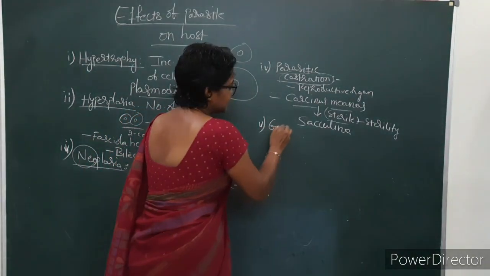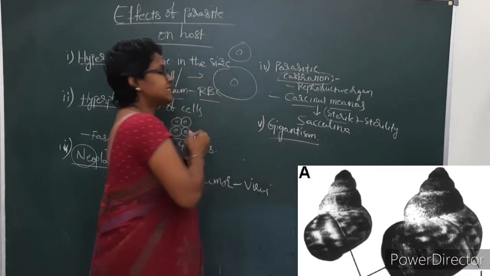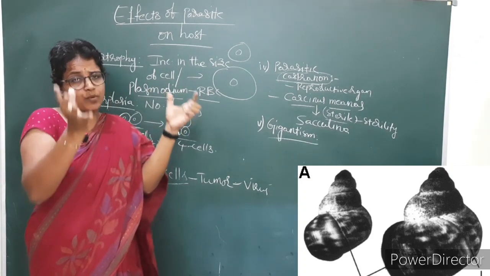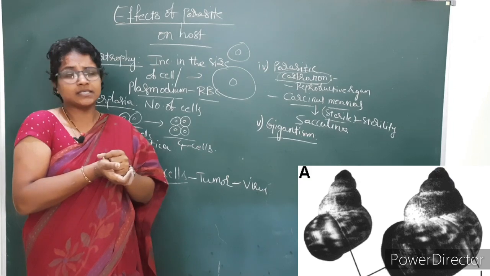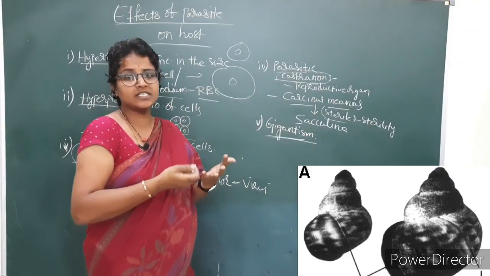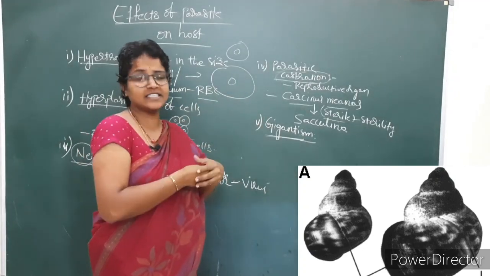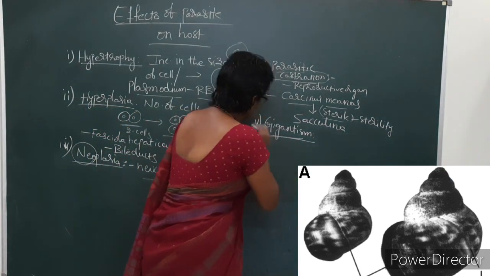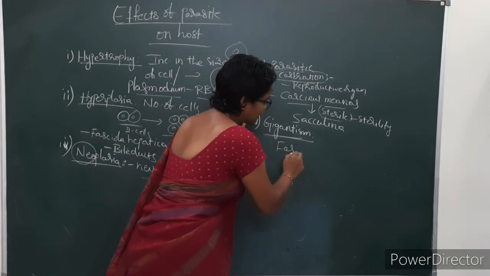Next, gigantism. Gigantism is nothing but there is an increase in the size of a host body. Here the parasite lives in the host and causes the increase in the size of the host. How does it increase? Where does it increase? I will tell you an example.